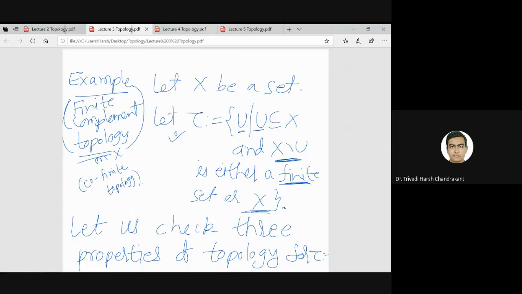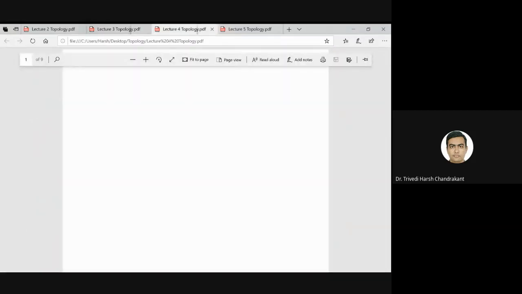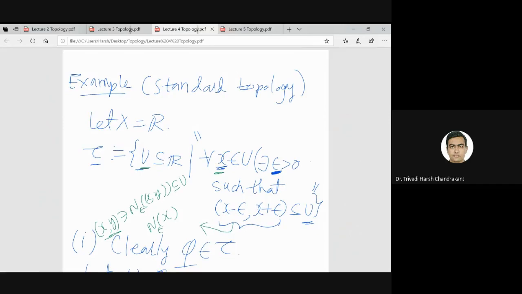This topology is also known as the finite closed topology. We know that the complement of an open set is called a closed set. So here the set U is open if its complement is a finite set. That means if U is open, its complement is closed and is a finite set. This topology is known as the finite closed topology also in one of the books which I have read recently. That is not a standard name, but that book has used it.